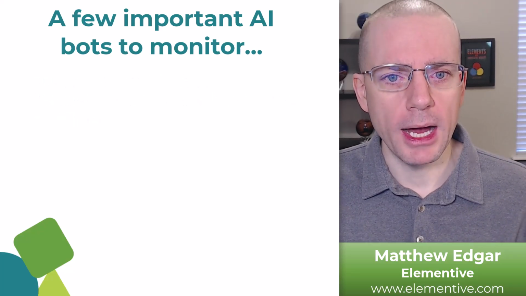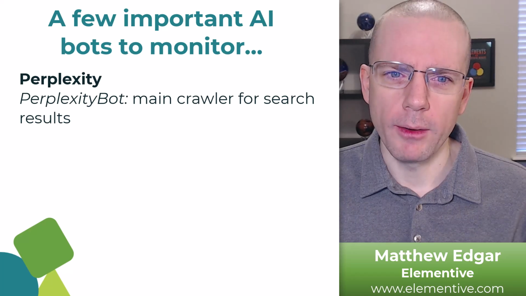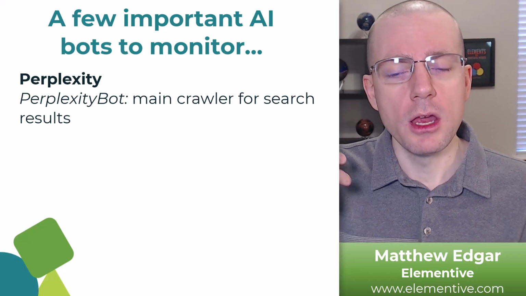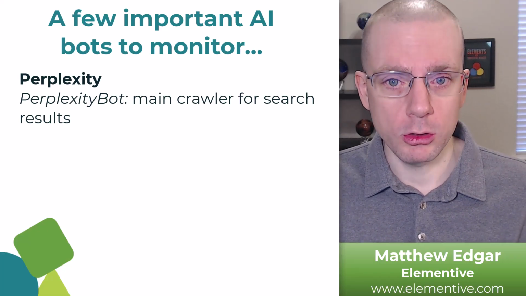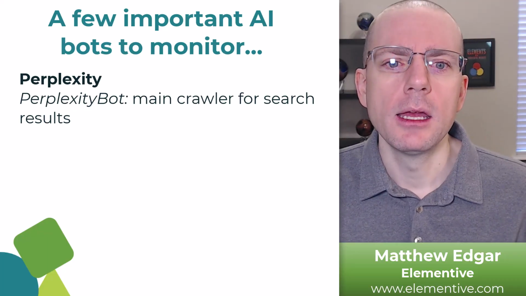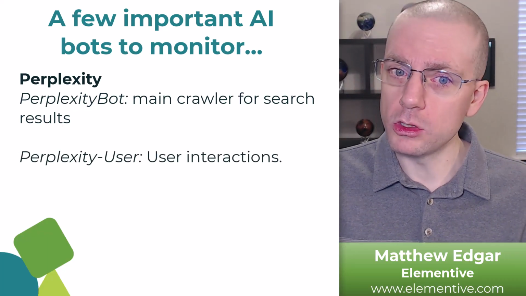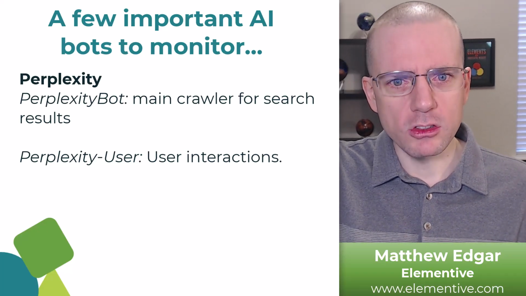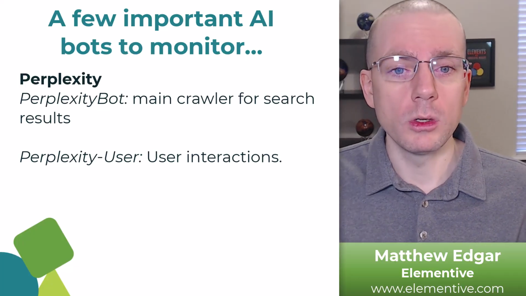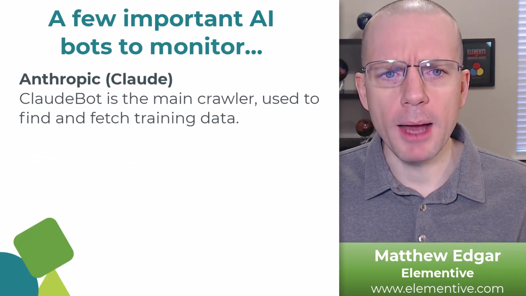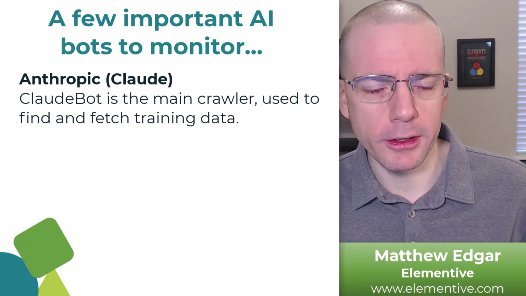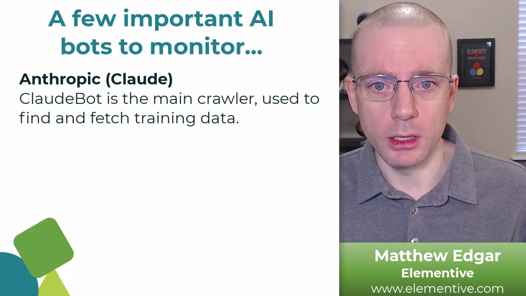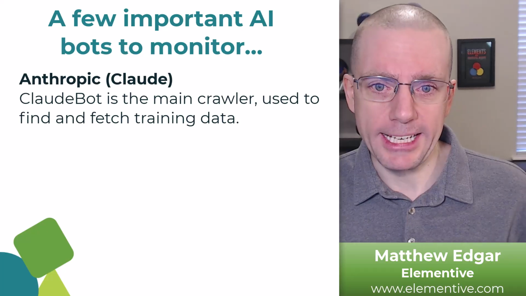We also have a few bots from Perplexity that are crawling our website, the most important of which is Perplexity Bot. So Perplexity Bot is used for finding links to include in search results, as well as fetching training data. Perplexity also has Perplexity User. So this is similar to what I was just talking about with ChatGPT User, right? It's for interactions on the website in direct response to somebody's prompt. Anthropic also has a few different bots as well that they're sending out. The most important of which is Claude. That's their main crawler, and it's used to populate its training data.